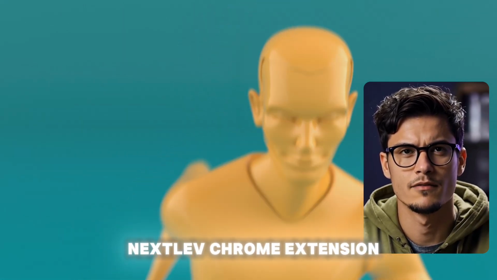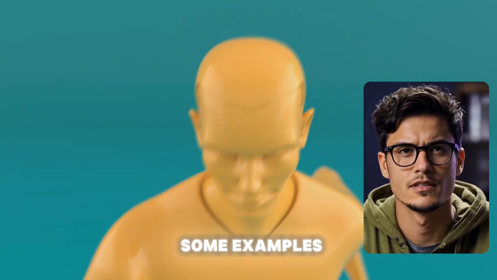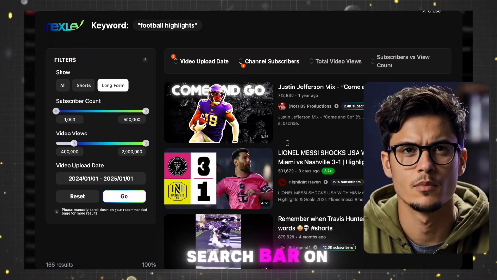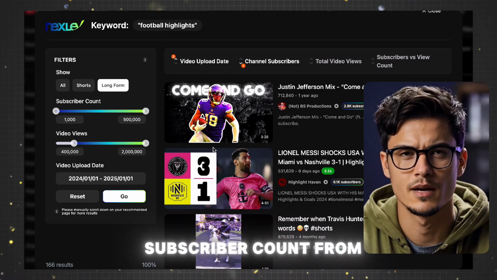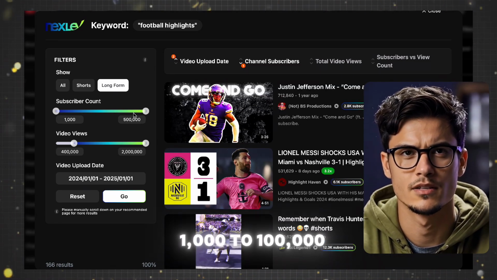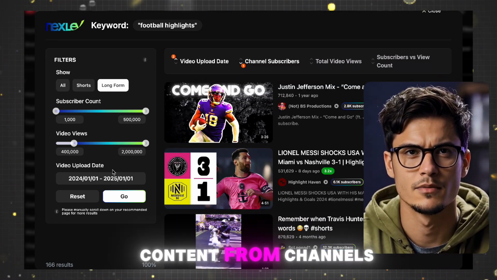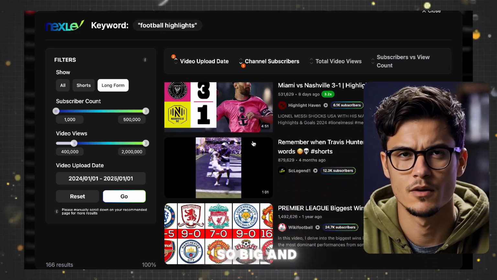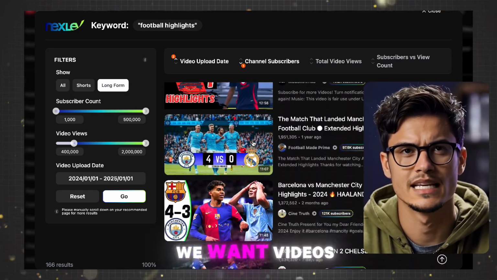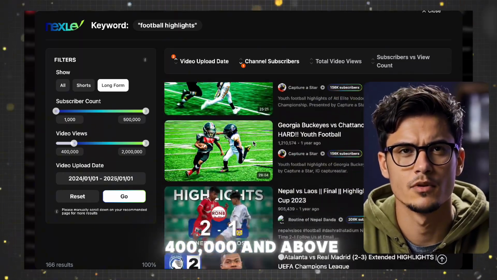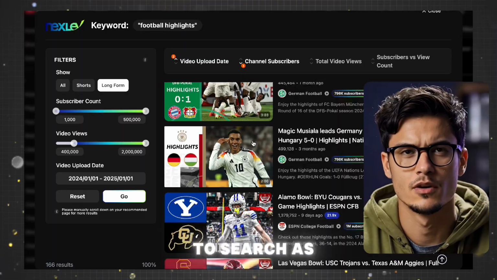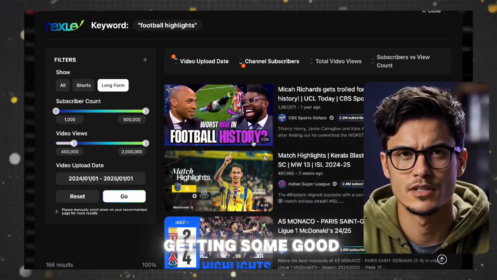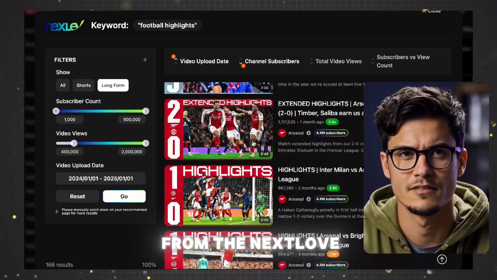Let's use the NextLev Chrome extension to look at some examples. Search for football highlights on the YouTube search bar. On the NextLev filter on the left, choose long form. Then choose a subscriber count from 1,000 to 100,000 because we want to see content from channels that are monetized but are not so big. And for the views, we want videos getting at least 400,000 and above. For the upload date, we want videos that have been uploaded in the last year. Then hit go to search. As you can see, we are already getting some good inspiration for our videos from the NextLev search results.